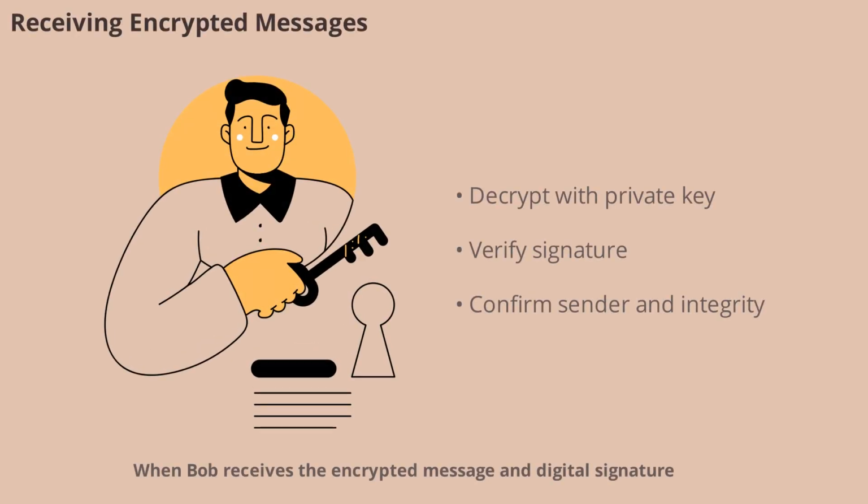When Bob receives the encrypted message and digital signature, he first decrypts the message using his private key. This step ensures that only Bob can read the contents. Next, he verifies the digital signature using Alice's public key, confirming the sender and the message's integrity. This process demonstrates the power of combining encryption and digital signatures.